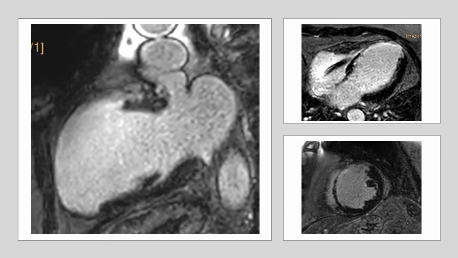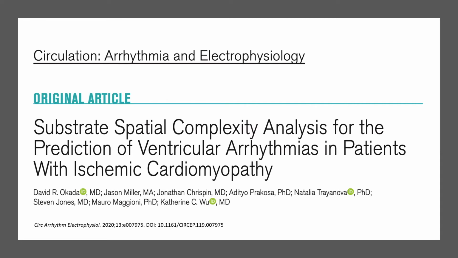The question is, can we predict ventricular arrhythmia based on imaging data? In the next slide, we will see together an interesting recent study which tried to address this issue. We know that transition zones between healthy myocardium and a scar form a spatially complex substrate that may give rise to reentrant ventricular arrhythmias. The authors sought to assess the utility of a novel machine learning approach for quantifying 3D spatial complexity of grayscale patterns on late gadolinium enhancement cardiac MRI to predict ventricular arrhythmia in patients with ischemic cardiomyopathy.